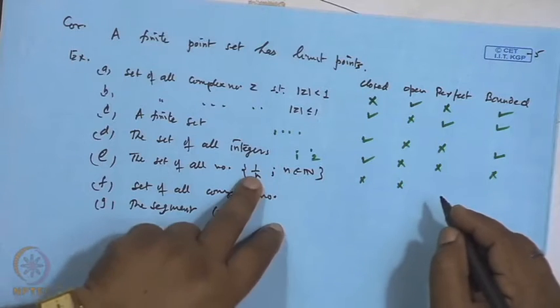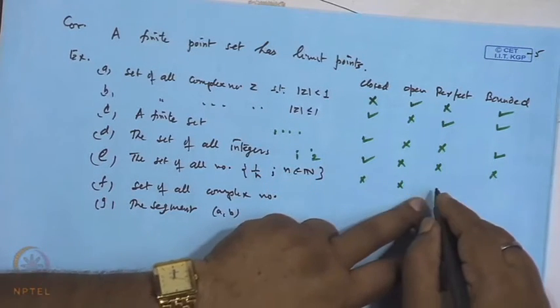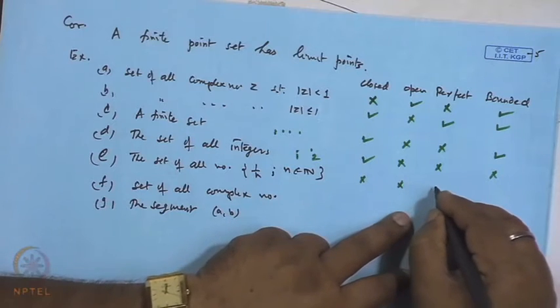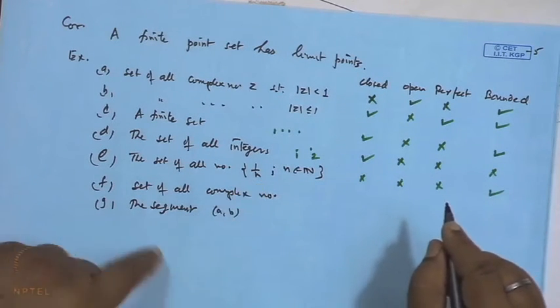Again, they are not an interior limit point, therefore it is not open. It is not a perfect set.